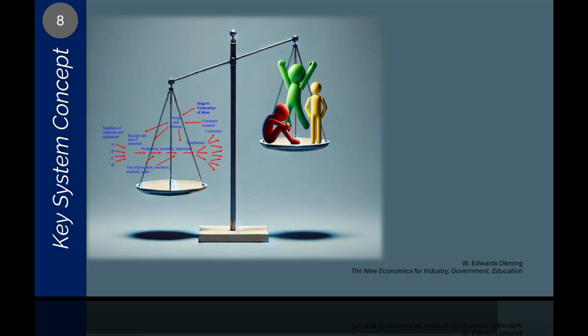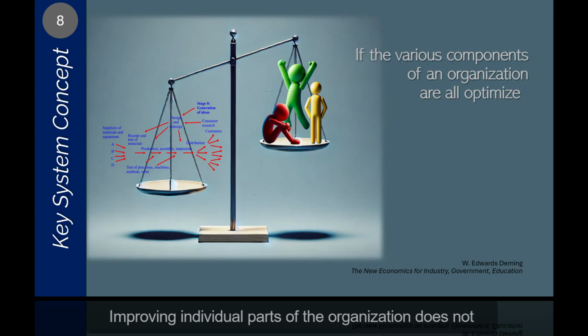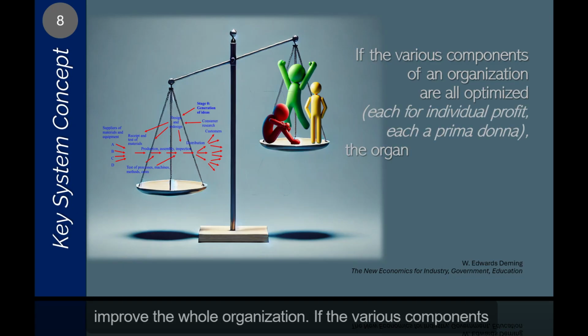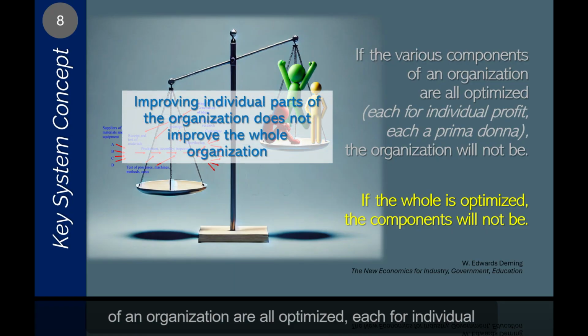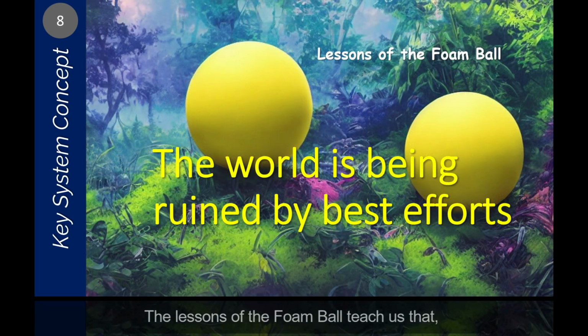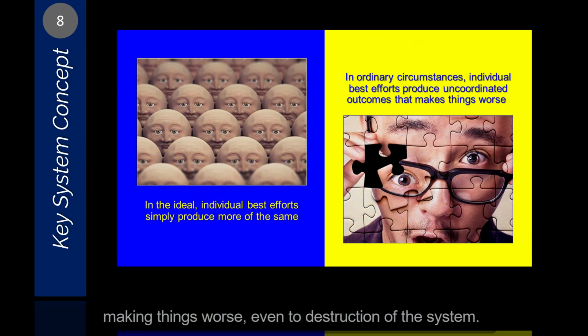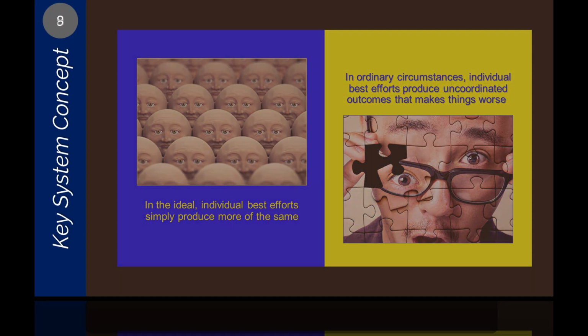8. Improving individual parts of the organization does not improve the whole organization. If the various components of an organization are all optimized, each for individual profit, each a prima donna, the organization will not be. If the whole is optimized, the components will not be. The lessons of the foam ball teach us that, uncoordinated, everyone doing their best can lead to making things worse, even to destruction of the system.